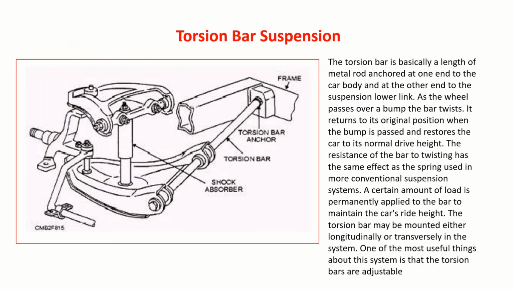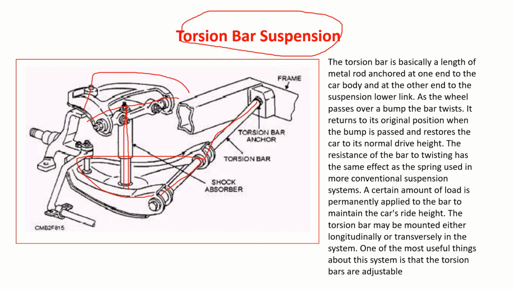Similarly, you have another kind of design, that's what you call the torsion bar design. This is the torsion bar. This is the lower control arm. Then you have the damper. Then again, to the frame you can connect the upper control arm. Then you have the steering knuckle, then the stub axle, where you can mount the wheel. And this is your steering part. It will act as a torsional spring. I don't have to use a coil spring here. This itself will act as a spring.